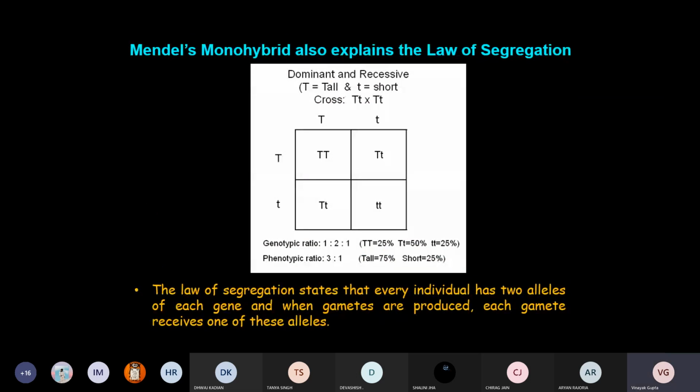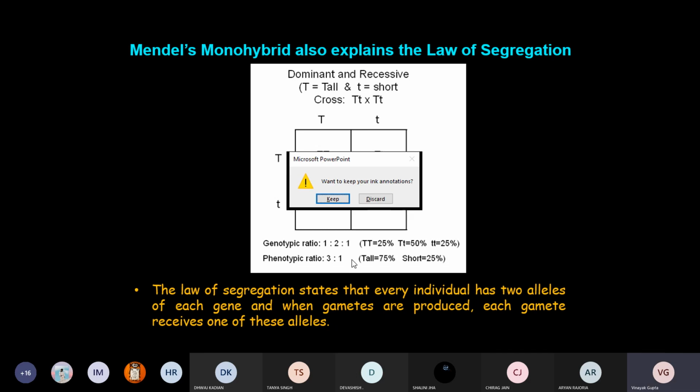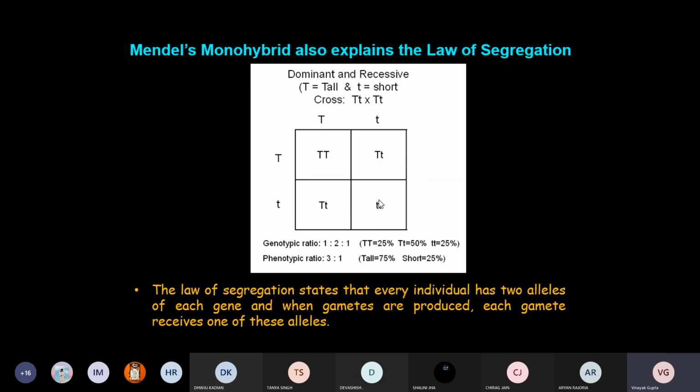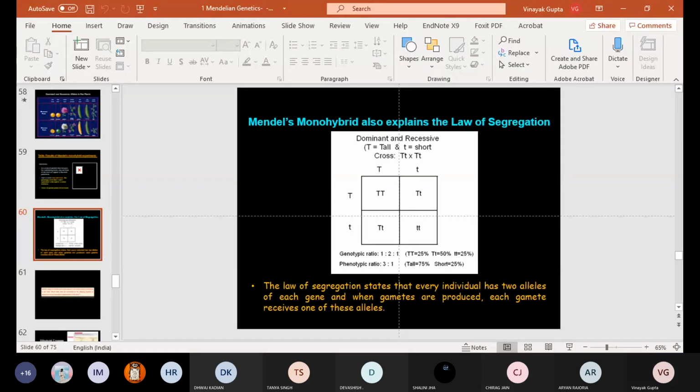Based on this outcome, you can understand this concept by making a square grid. We can understand these genotypic and phenotypic ratios by making a square. Let's understand what this square means, then we will come back to Mendel's experiment. If you have any doubts so far, you can ask.